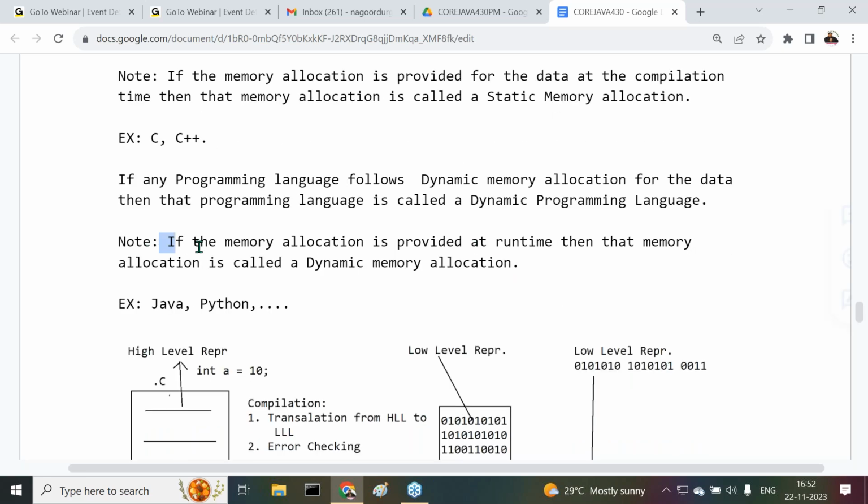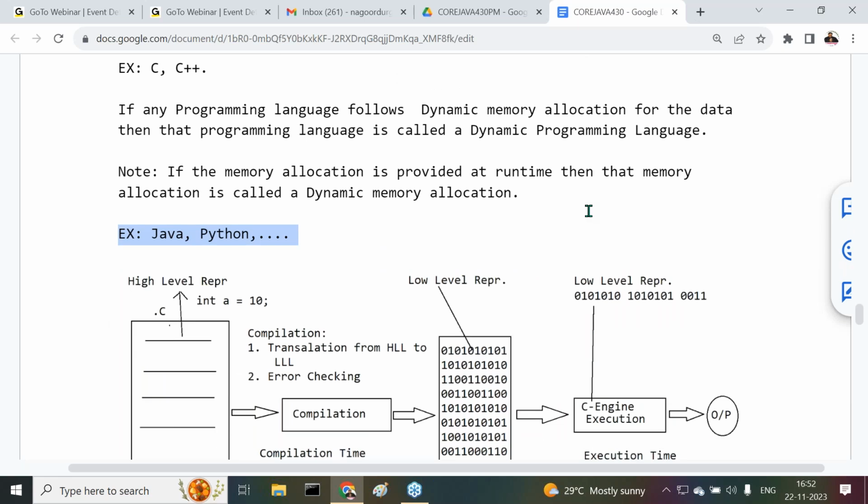If the memory allocation is provided at runtime, then that memory allocation is called dynamic memory allocation. Examples for dynamic memory allocation are Java and Python. Got it?